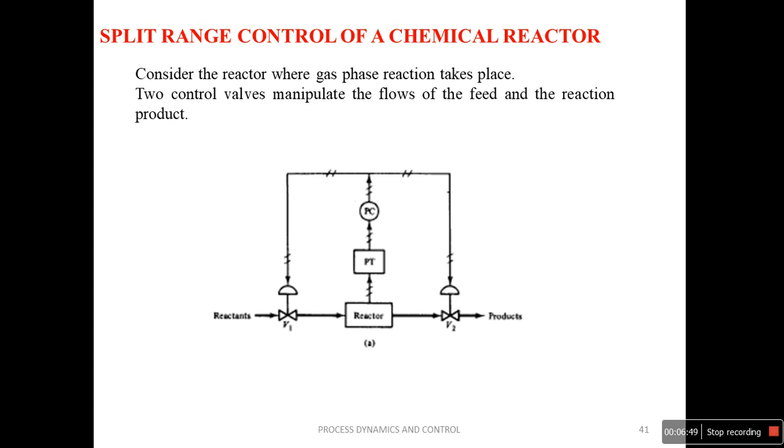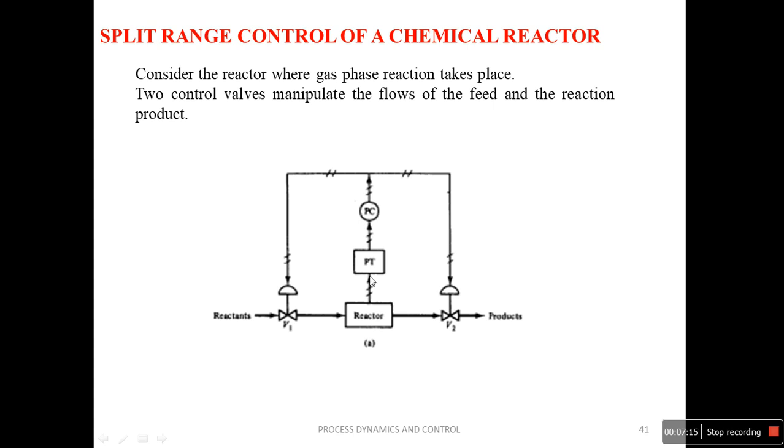As we know, in split range control we have only one control output that is split into two parts. Each affects the same control variable, to get it to our desired set point value. So once again, refer to this operation. Our aim is to maintain the reactor pressure at 6 psi.